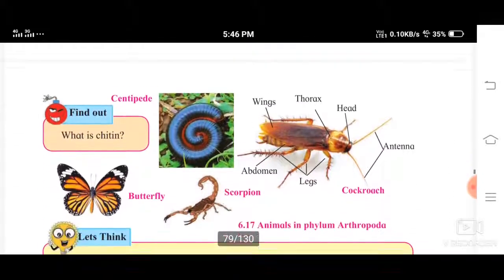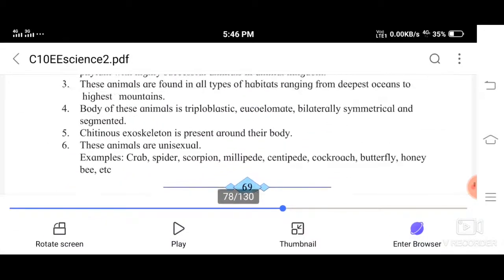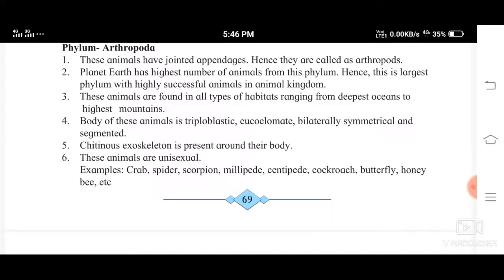In your house itself you can see cockroaches, butterflies, centipedes, scorpions. You find them in your compound every day, and it's very difficult to get rid of them, isn't it? So the largest number of animals are found here, and that is why we call them highly successful animals, because they can live in any type of habitat. So these animals are found in all types of habitats.